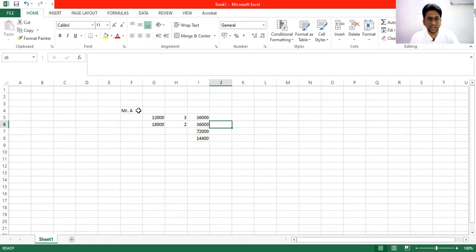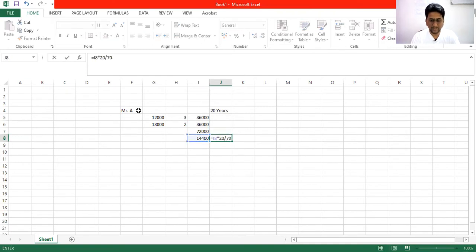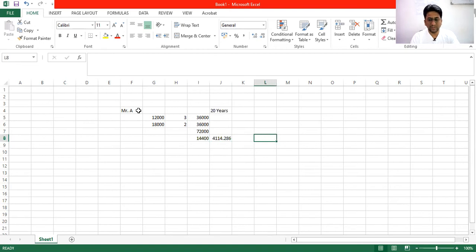So here, assuming he has a service period of 20 years, 14,400 into 20 divided by 70, so 4,114 is the pension for Mr. A. Now here again I am repeating, the maximum pension should be 7,500 and minimum should be 1,000. Suppose this value was, for example, 900, then we have to give 1,000. And suppose this value was 7,700, then we would have given him 7,500. I hope this is clear.